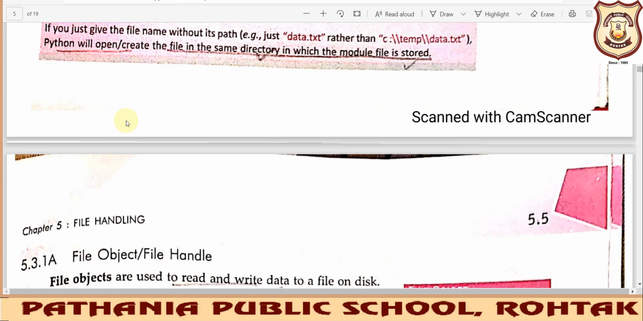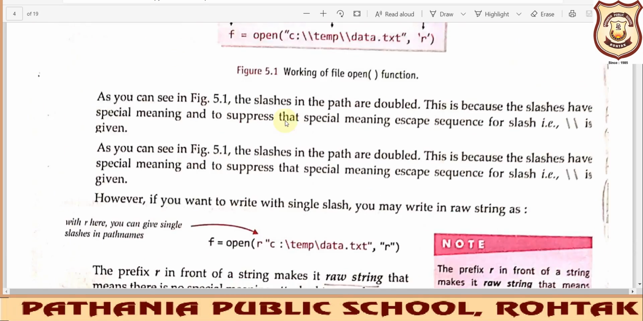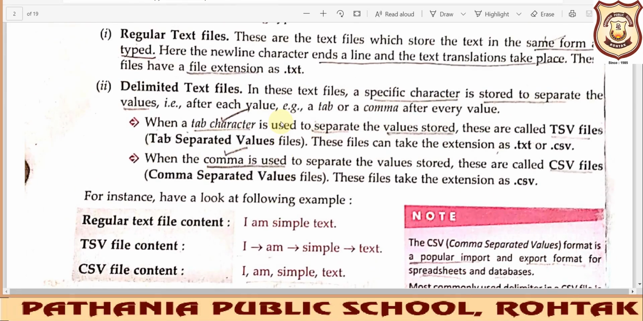Like we have written this particular line: when we write R, that means we are working with text files. When we replace it with RB, it will be a binary file. We have already discussed the difference between the text file and the binary file in the first class.